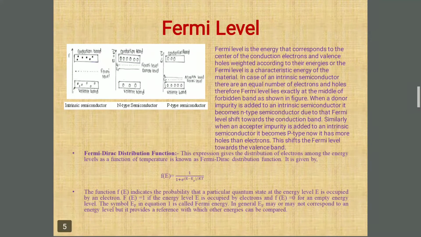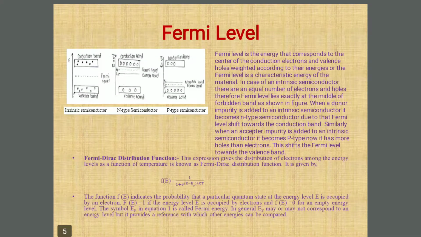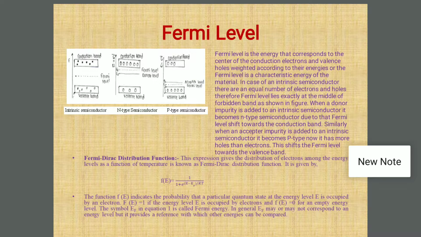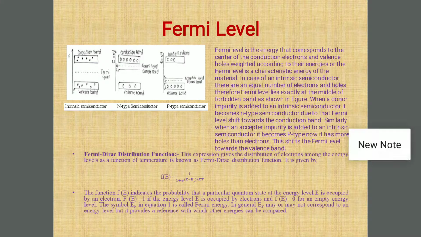Now the next point is the Fermi-Dirac distribution function. It is also called the Fermi-Dirac probability distribution function. This expression gives the distribution of electrons among the energy levels as a function of temperature, meaning it is temperature dependent, which is known as the Fermi-Dirac distribution function.